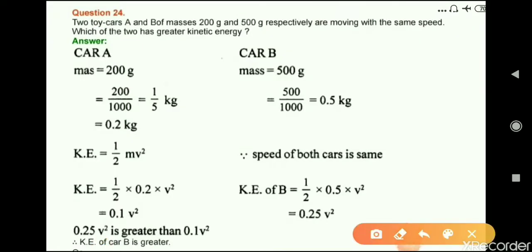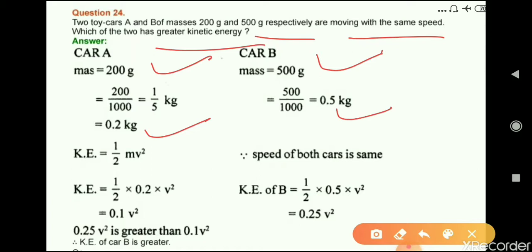Two toy cars A and B of masses 200 gram and 500 gram respectively are moving with the same speed. Which of the two has greater kinetic energy? Now as you can see, the mass of car A is 200 gram and the mass of car B is 500 gram. After changing into kg, we get 0.2 kg and 0.5 kg, because 1 kg is equal to 1000 gram, so we divide by 1000.